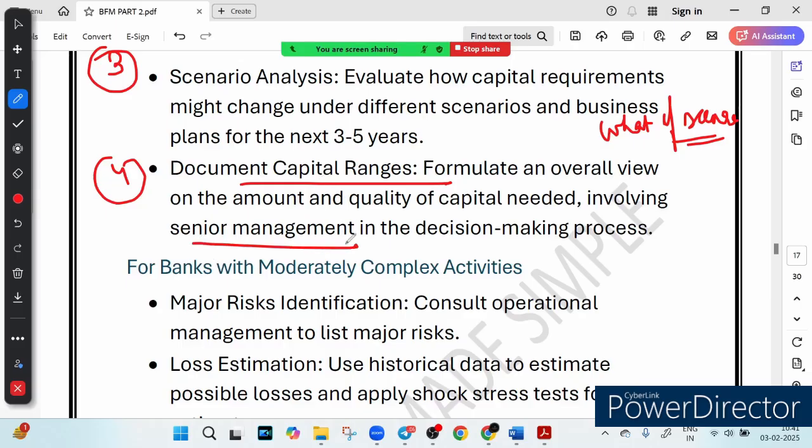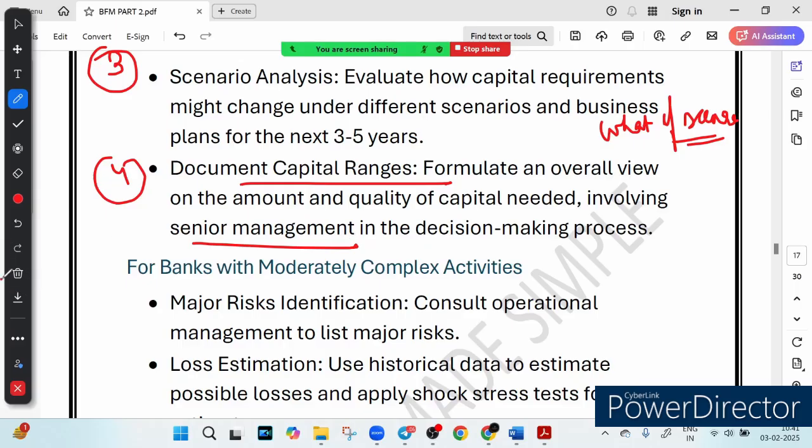So the key takeaway is that a smaller bank focuses on past loss, key risk and capital planning to stay financially strong. I hope this is clear now. What are the methods used by a smaller bank? Because I told you that ICAAP documentation varies from bank to bank and depends on the activities taken by the bank. For a smaller bank, the first thing they do is look at the past losses, then the key risks, and finally the capital planning.